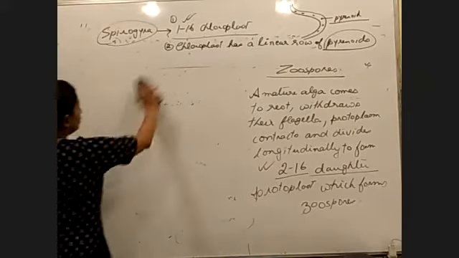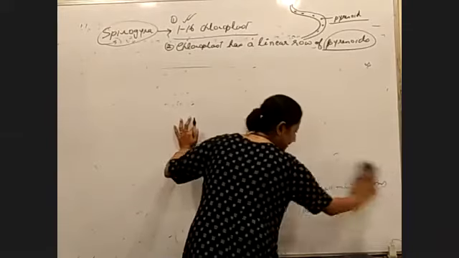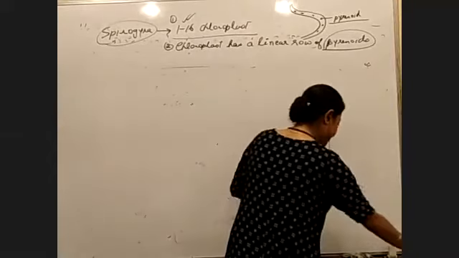Next, talking about Spirogyra, the last portion is reproduction.